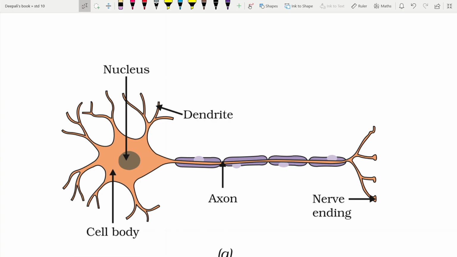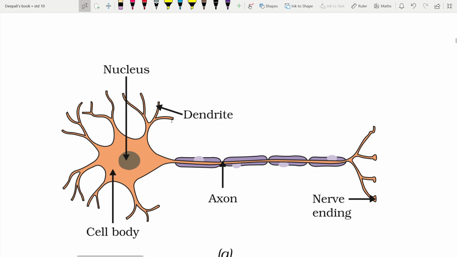There are about 100 million neurons when a person is born, and neurons are not regenerated. Once they are destroyed or damaged, you don't get any new neurons replaced for those damaged ones. Now this neuron is made up of the following parts.